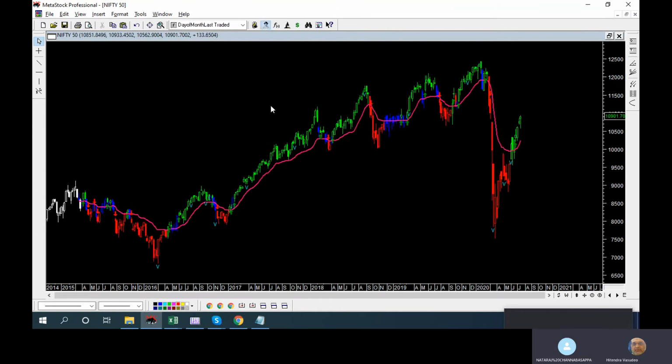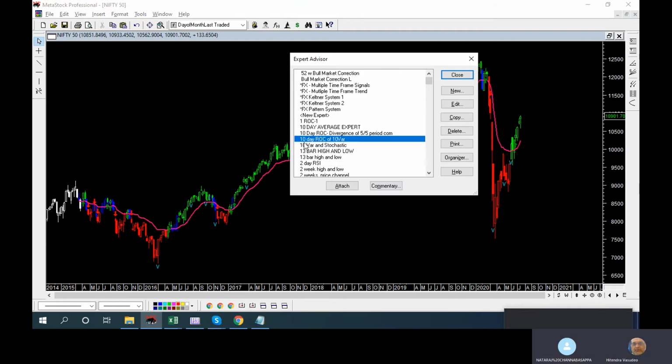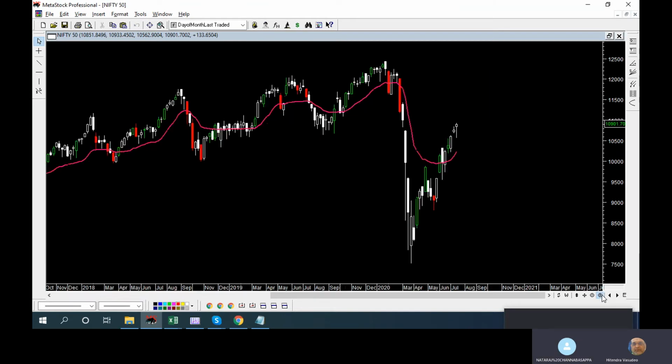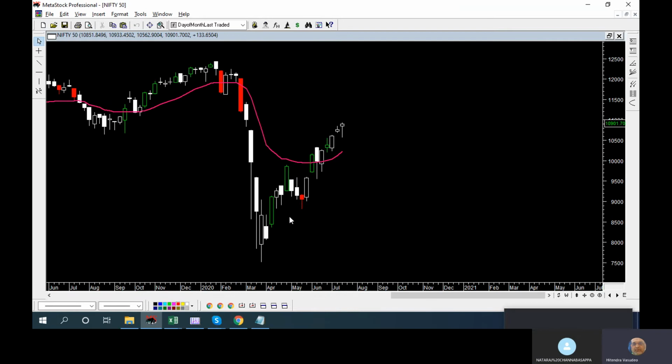So I'm making it a weekly chart. What it shows you is whenever the 2 weeks high is crossed on closing, whenever the 2 weeks high is broken on closing. As long as it is maintaining once gone above the 2 weeks high on the closing, it should not go below the 2 weeks low on the closing.